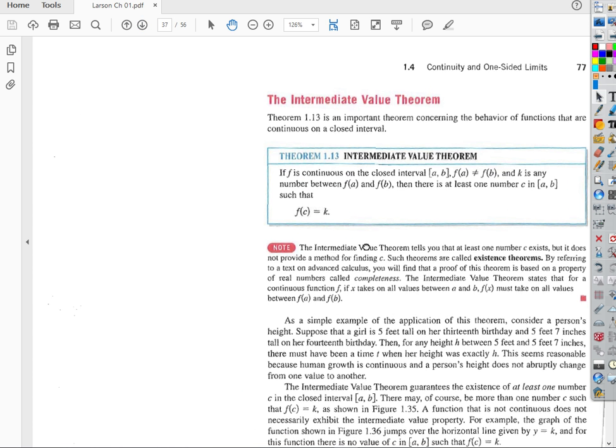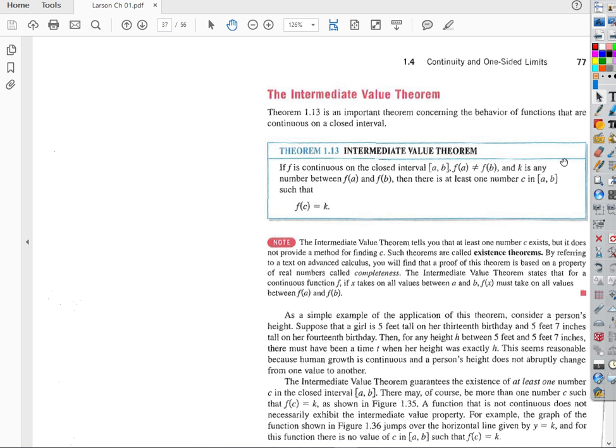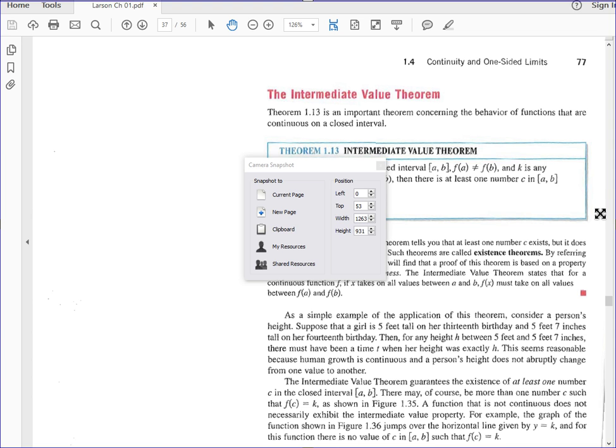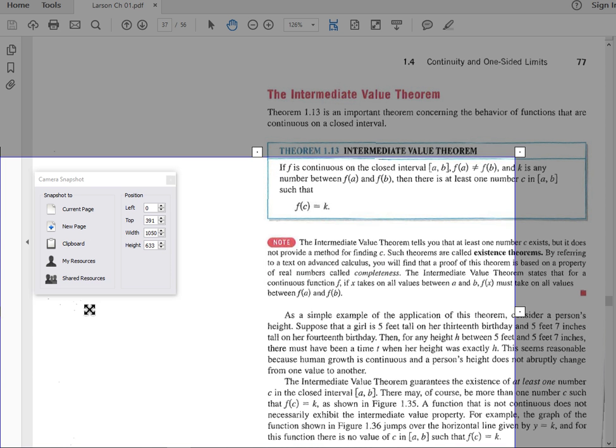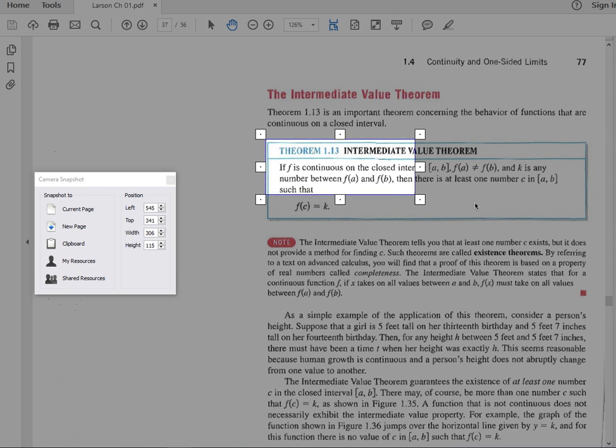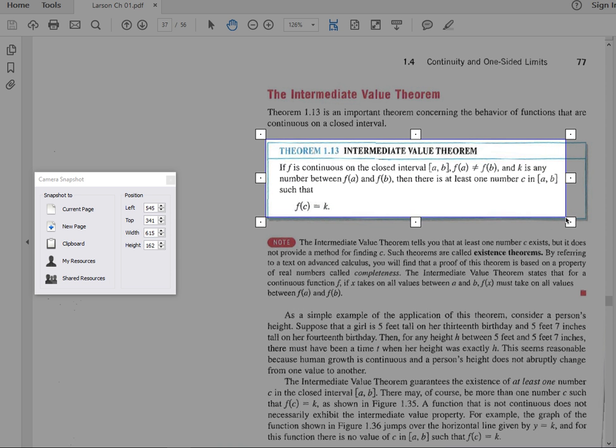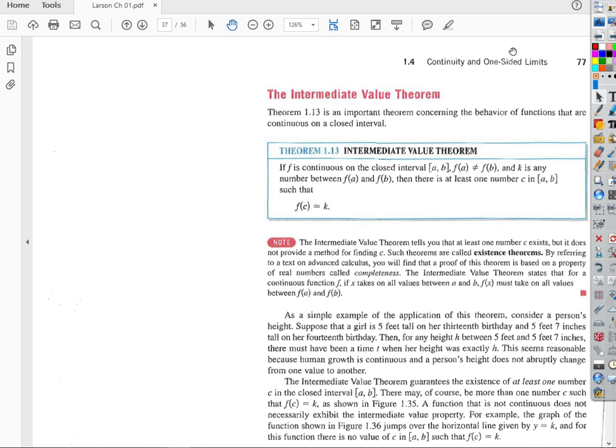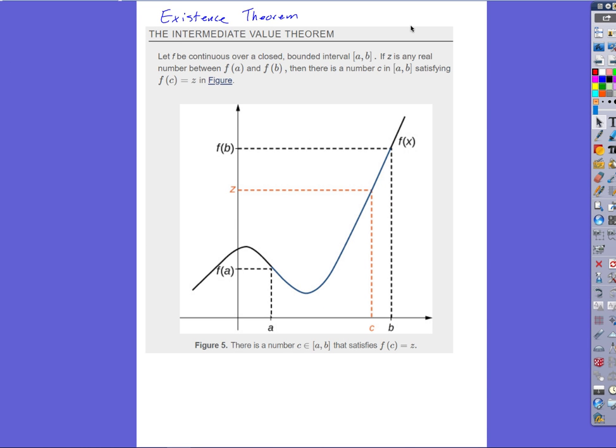There we go. That's a little better. They say the same thing. This just seems like it's a little shorter.